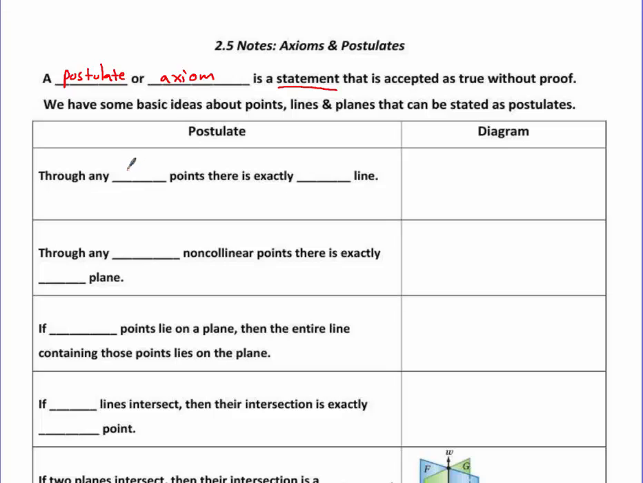So the first one says that through any 2 points, there's exactly one line. And that just means that if you draw 2 points, there's exactly one line that goes between them. And we've seen this before. The next one says through any 3 non-collinear points, there is exactly one plane. So if you have 3 points, there's one plane that contains all 3 of them.